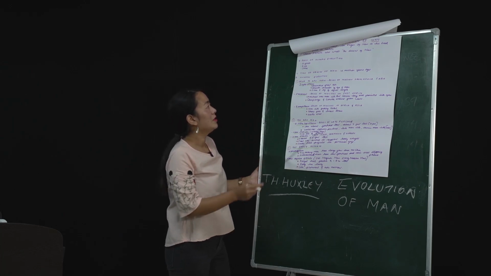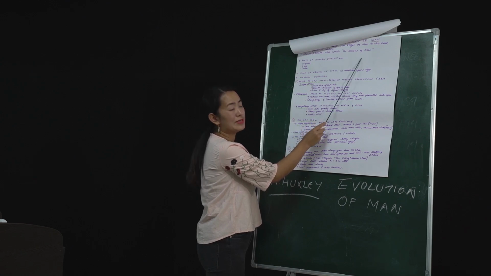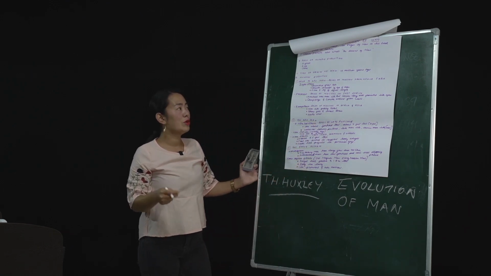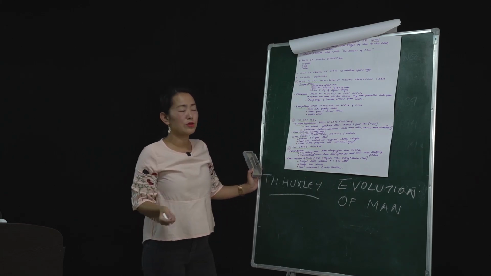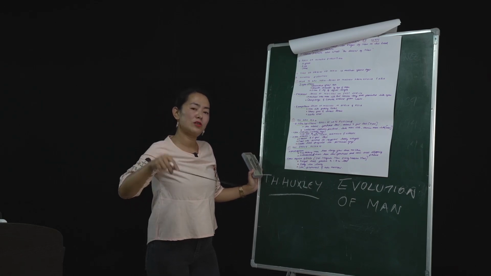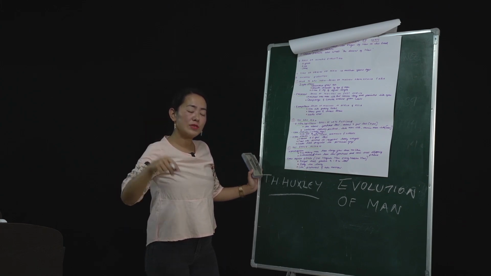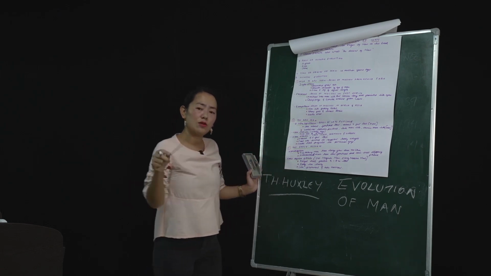Okay, another book was given by Charles Darwin, in which he wrote about the descent of man. These two books are the main books that contributed to knowing about the evolution of man. There are different types of theories. Some scientists say that man originated only in a particular place, that is Africa. Why? Because most of the fossil remains of the ancestors of man were found in Africa. That's the reason they focus mainly on Africa.